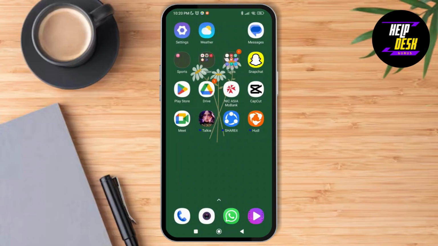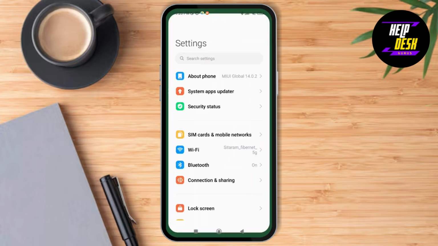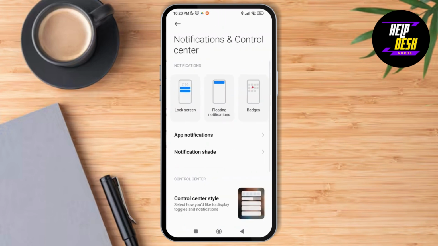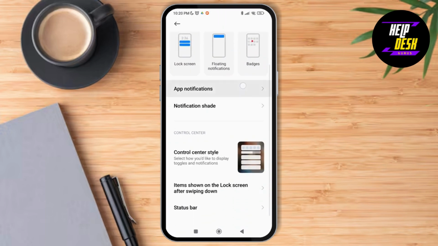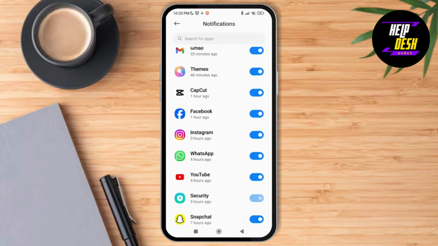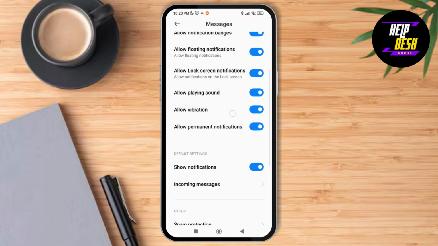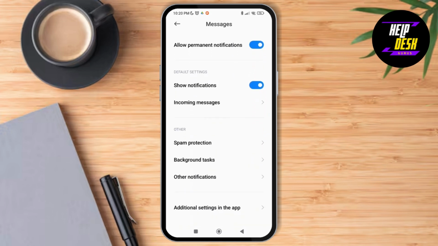Now to change the message notification sound on Android, all you have to do is just tap on the settings of the device and then scroll down to notifications and control center. As you tap on that, scroll down again and tap on app notifications. Now search for messages over here, then tap on it and scroll down again and then tap on the additional settings in the app,